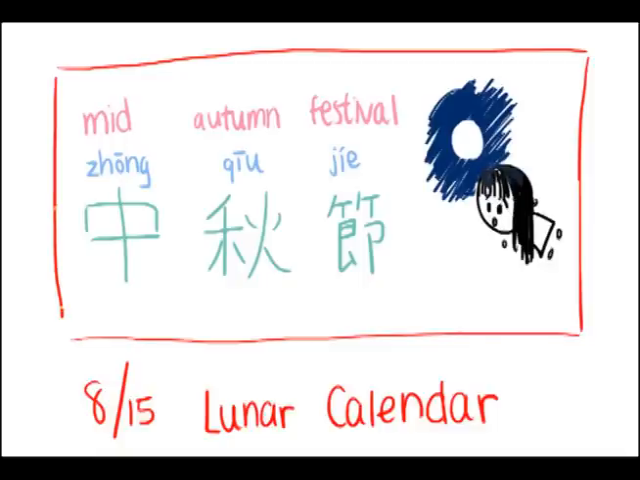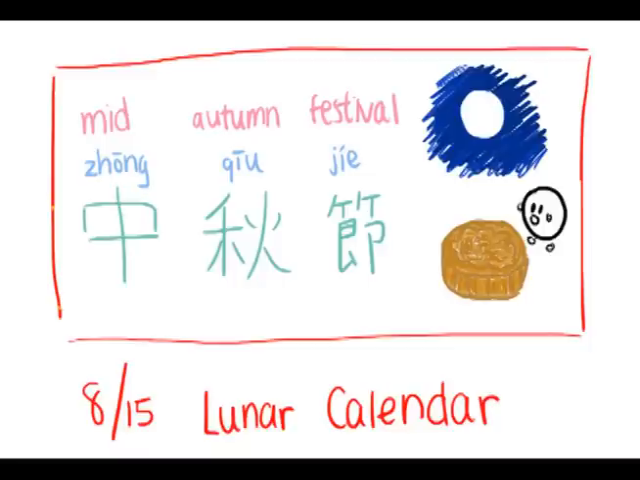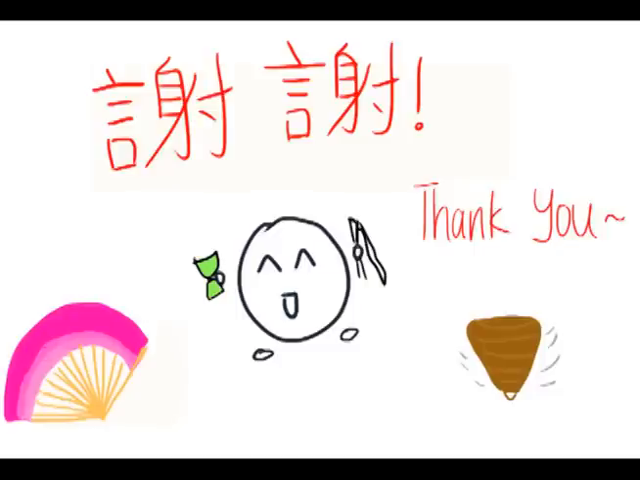People often say you can see an image of a woman and a bunny on the moon's surface. People still customarily eat mooncakes and admire the full moon on this day. There are also many other interesting holidays and traditions in the Chinese culture. However, it would be difficult to explain all of them in such a short time. You can always explore and learn more about the Chinese culture if you're interested.